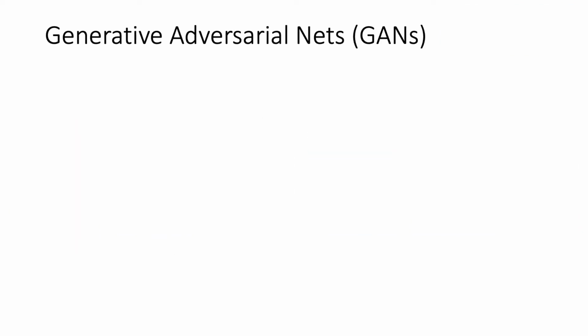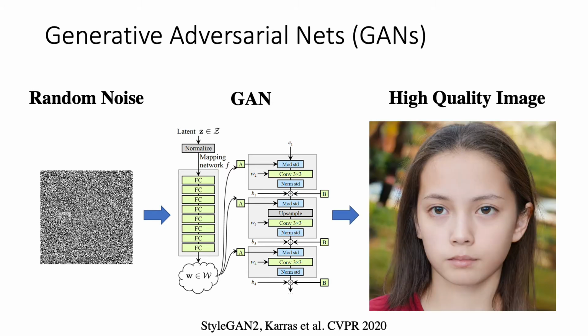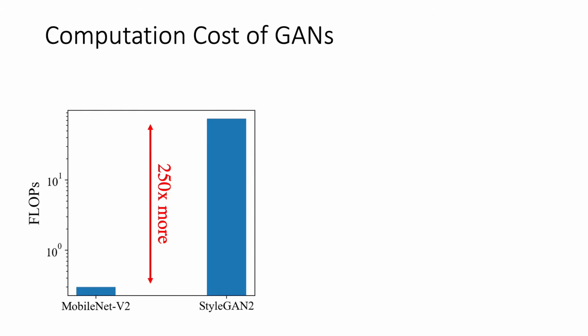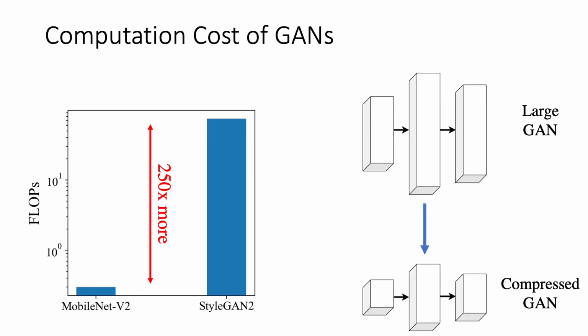Generative adversarial nets have received increasing focus from the deep learning and computer vision community. It takes random noise as an input and generates a high-quality image which is fake but photorealistic. However, GANs are resource hungry. For example, GAN 2 is 250 times more computationally expensive than MobileNet v2, which is hard to deploy on mobile phones. Therefore, it would be necessary to develop a mechanism to compress a large GAN into a small one.